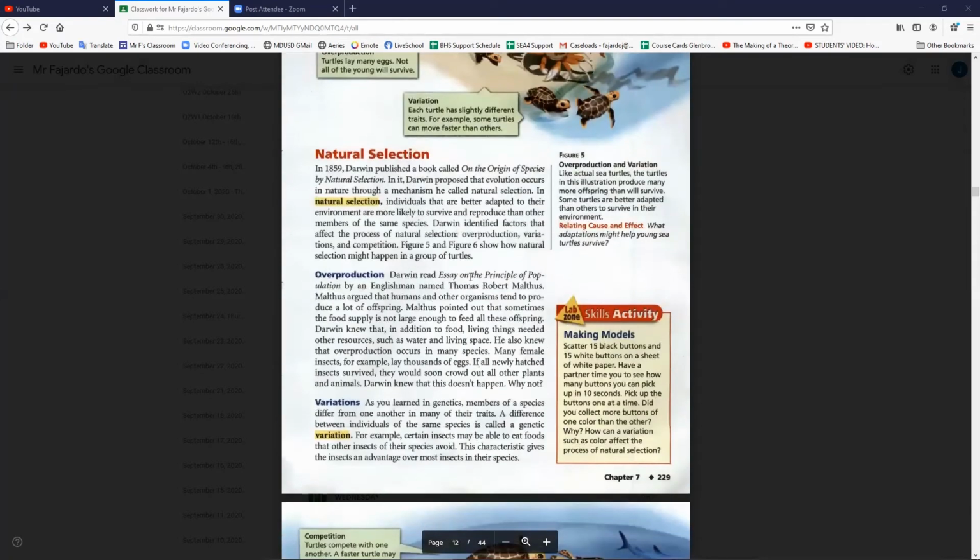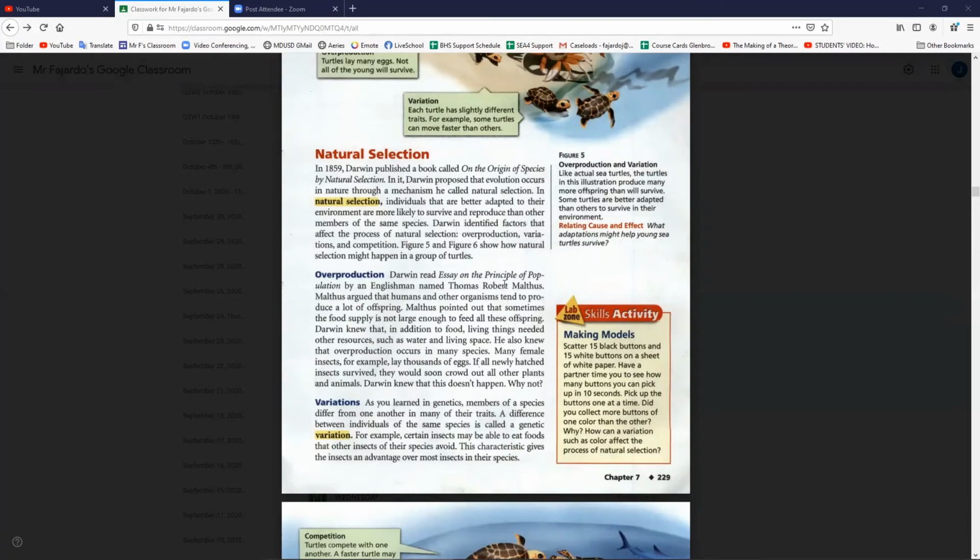In 1859, Darwin published a book called On the Origin of Species by Natural Selection. In it, Darwin proposed that evolution occurs in nature through a mechanism he called natural selection. In natural selection, individuals that are better adapted to their environment are more likely to survive and reproduce than other members of the same species. Darwin identified factors that affect the process of natural selection: overproduction, variations, and competition.